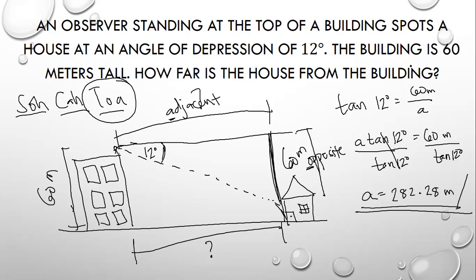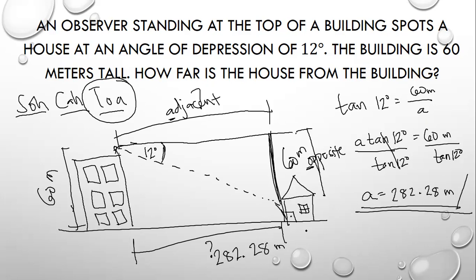Since the height of the building is 60 meters, this should also be in meters. So therefore, the distance is equal to 282.28 meters.